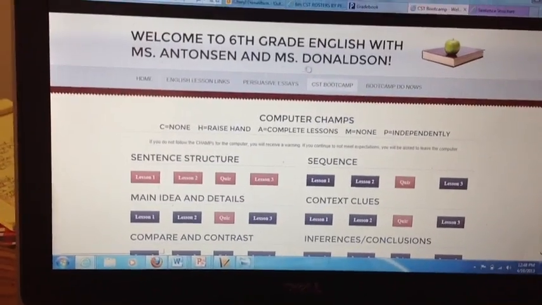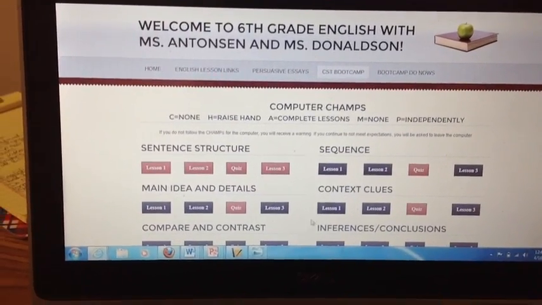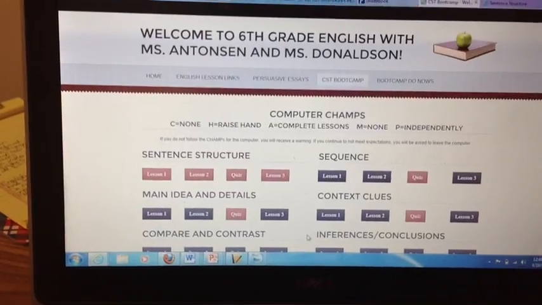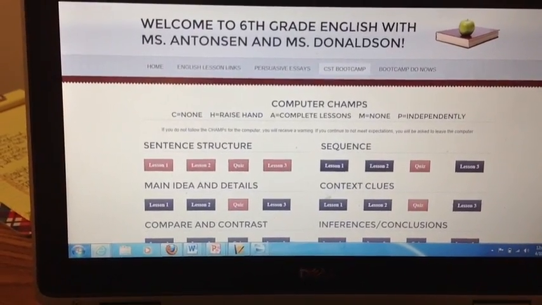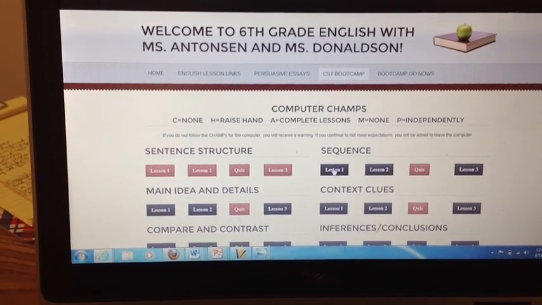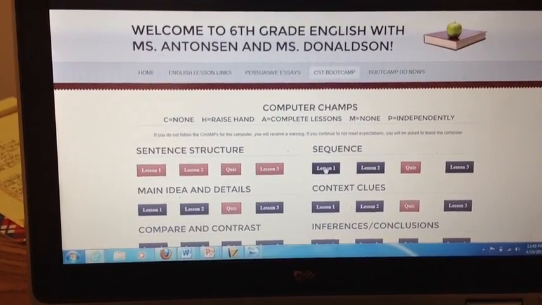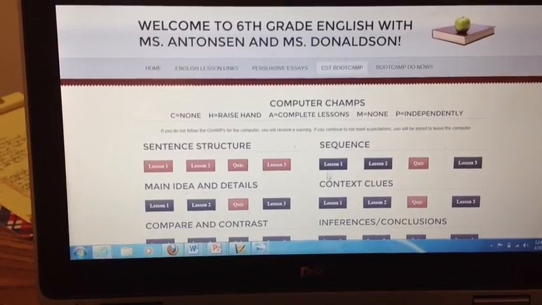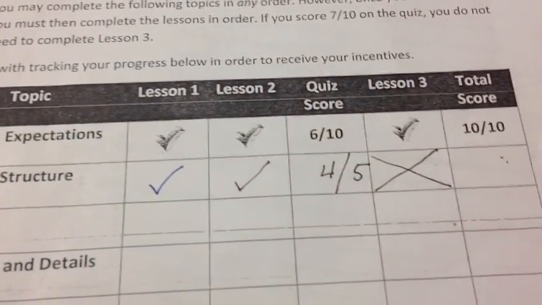So if, let's say tomorrow, sequence and context clues and main ideas are orange, you get to choose which lesson cycle you're going to start next. But you're not going to go to sequence 1 and then context clues 1. You have to make sure you do all 3 in a row, just like we just completed for sentence structures.